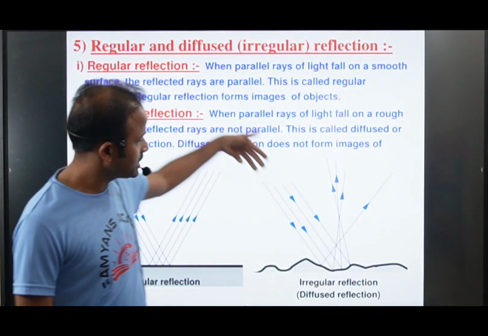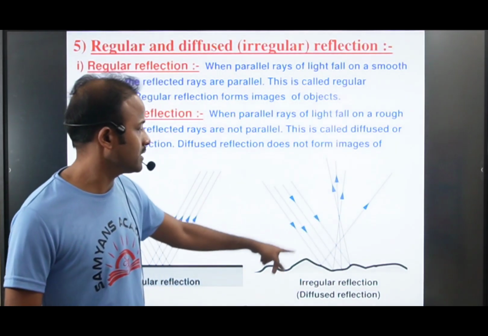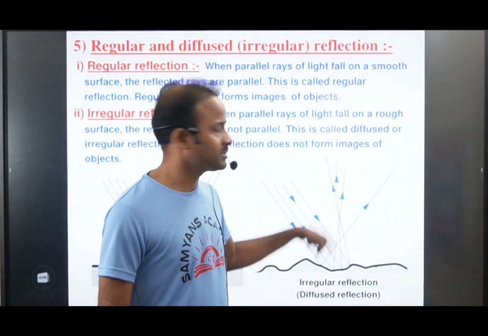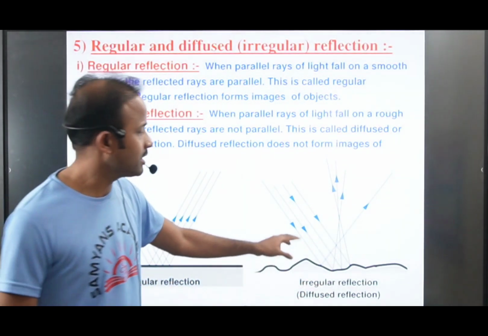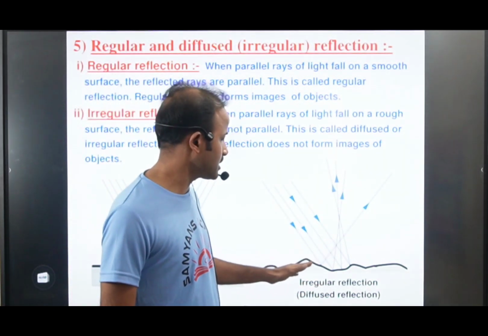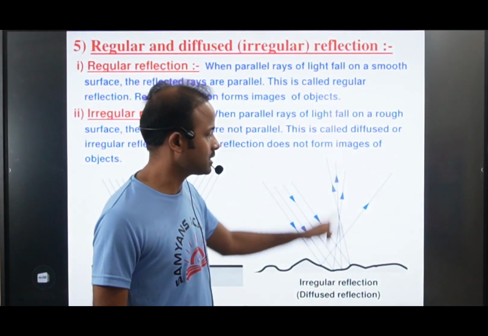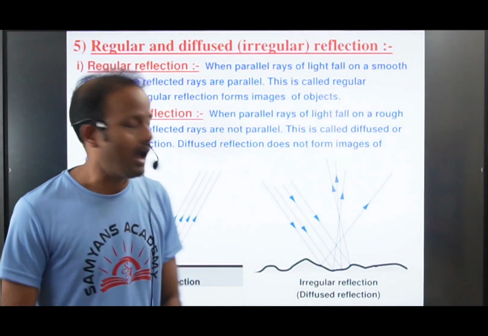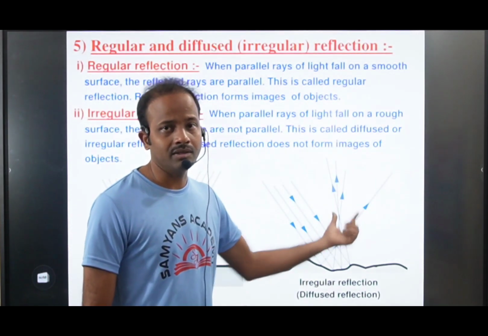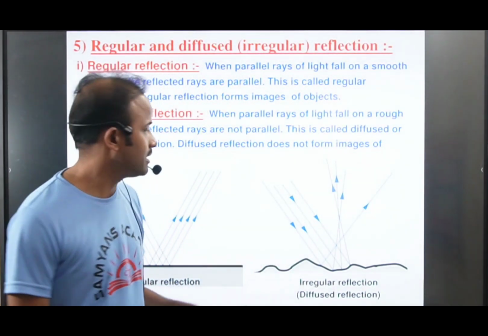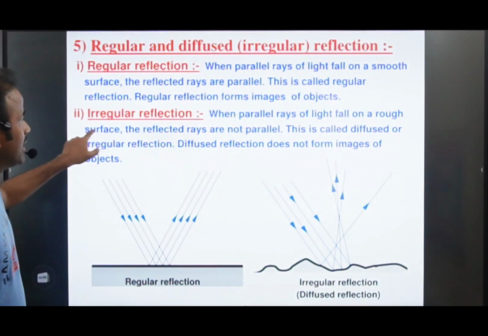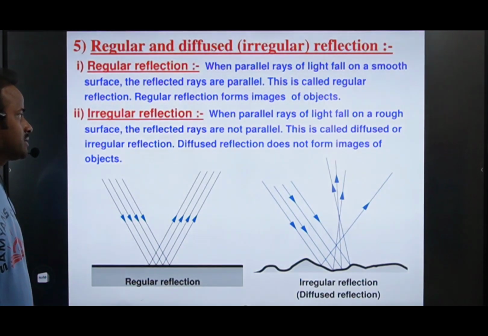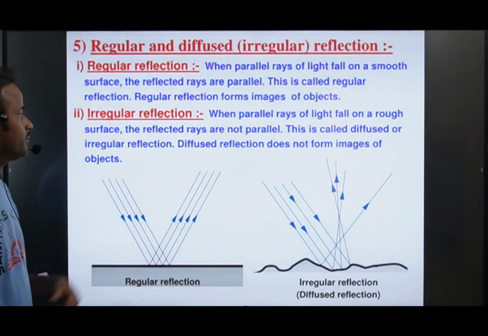When light falls on this irregular surface, after reflection the reflected rays become zigzag. They are not in the parallel direction; they go in different directions. Some come like this, some go like this. When parallel rays of light fall on a rough surface, the reflected rays are not parallel. This is called diffused or irregular reflection.